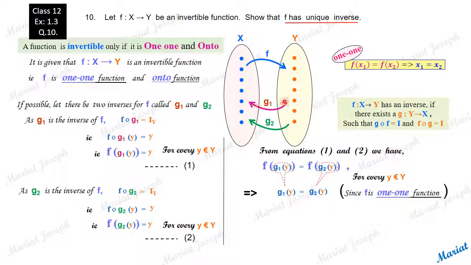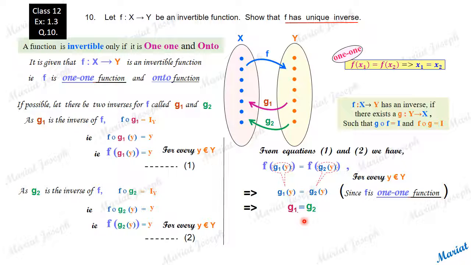G1 of y equal to G2 of y for every element means this G1 and G2 are doing the same job. G1 of an element, whatever you calculate, will be the same as G2 of the same element. So what is the difference between these two functions? These two functions are equal. So, we started with two possible inverses, G1 and G2, if possible.